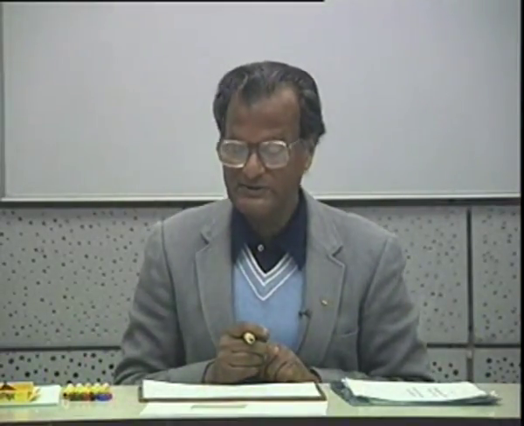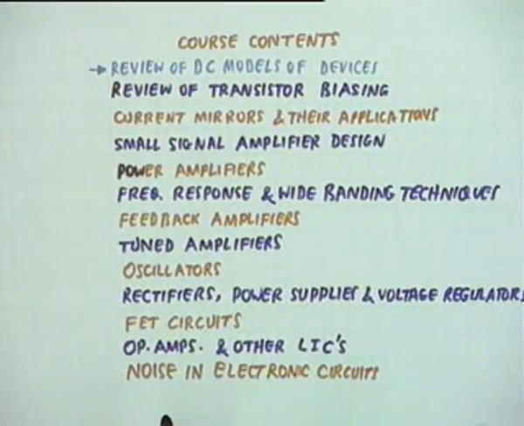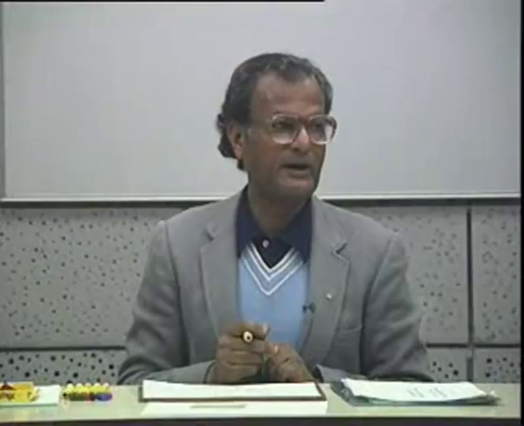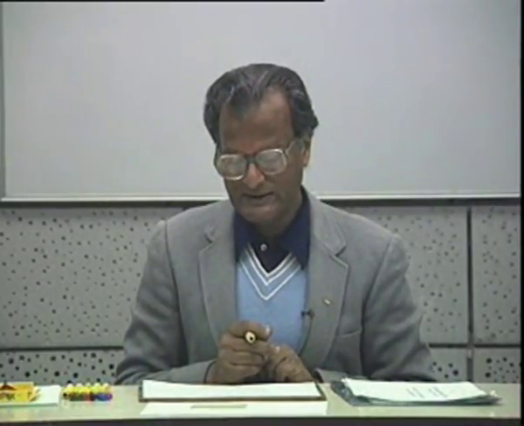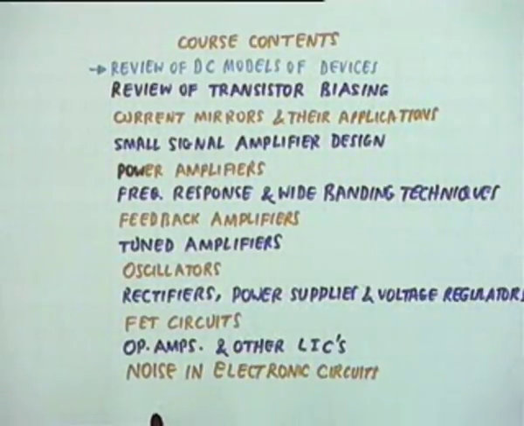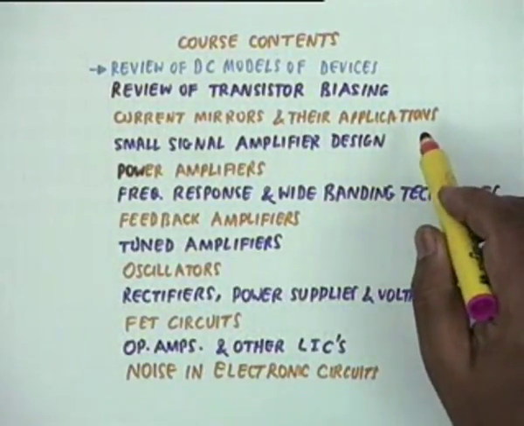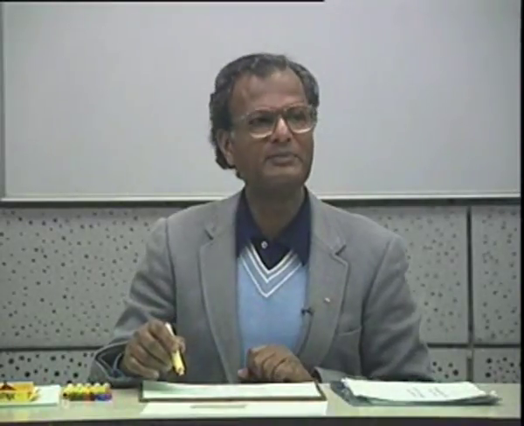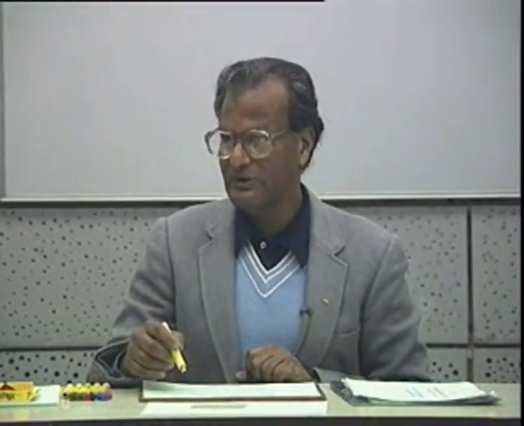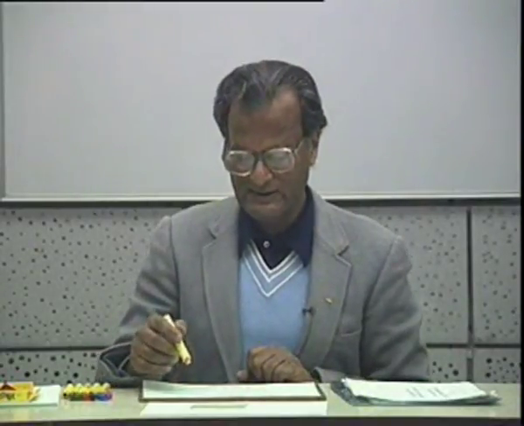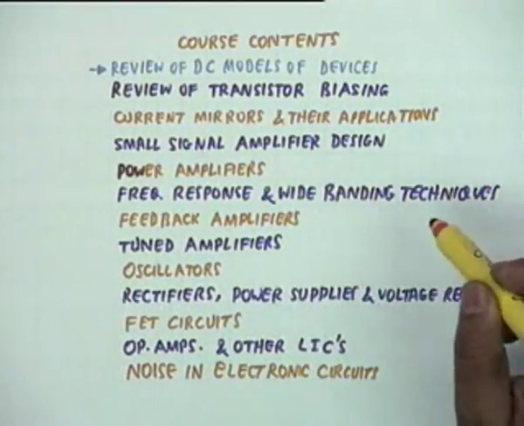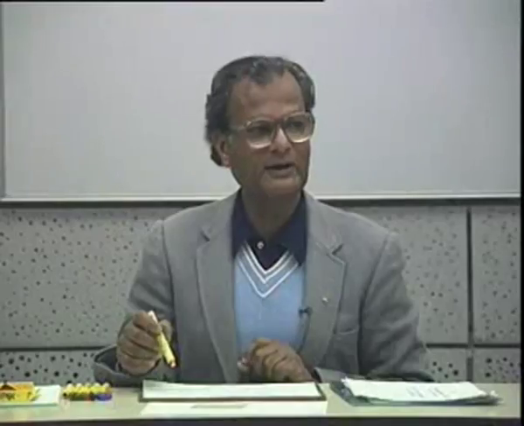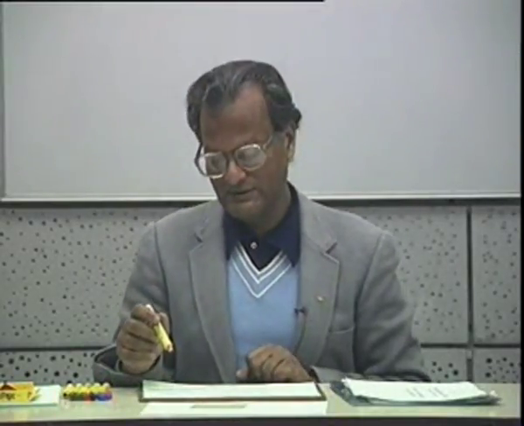Then we shall review transistor biasing. This also you have done earlier, but we will bring in quantitative measures of bias stability, like stability is the term. Then we shall discuss current mirrors and their applications, small signal amplifier design. A little bit of this you have done earlier, RC coupled amplifier, its frequency response. We will go into other kinds of amplifiers in much more detail. We shall discuss power amplifiers in detail, the frequency response and wide banding techniques, that is, given an amplifier which has a certain bandwidth, how can you increase the bandwidth.